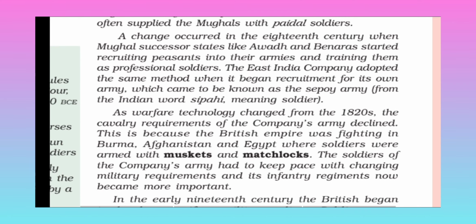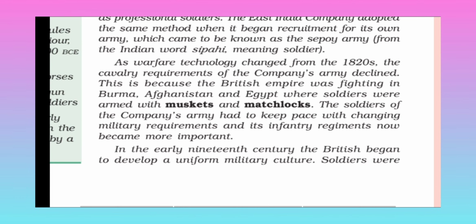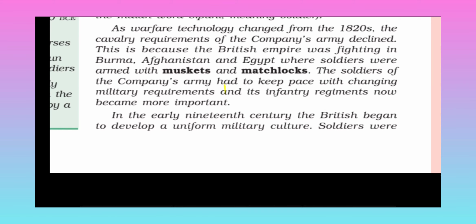A change occurred in the 18th century when the Mughal successor states like Awadh and Banaras started recruiting peasants into their armies and training them as professional soldiers. The East India Company adopted the same method when it began recruiting for its own army, which came to be known as the Sepoy army, from the Indian word sipahi, meaning soldier. Okay, so the walking army, we can say the by-foot army, is called the Sepoy army or soldiers.